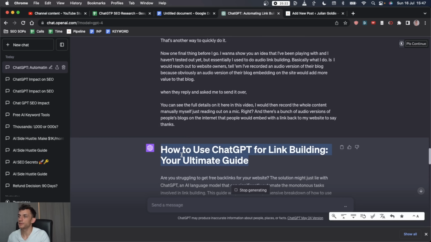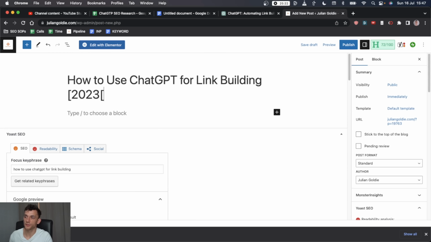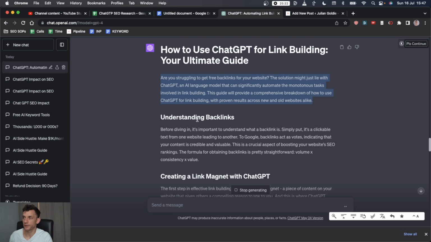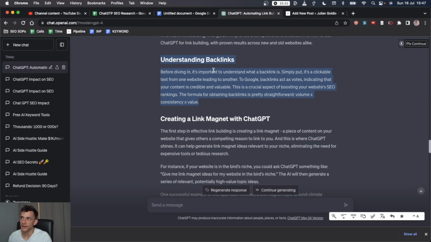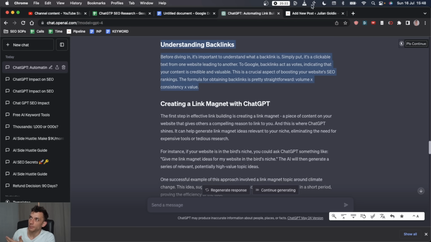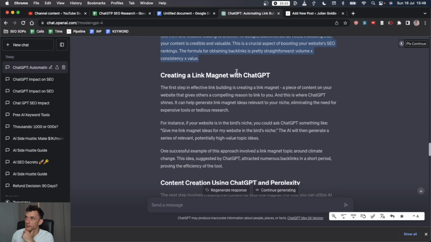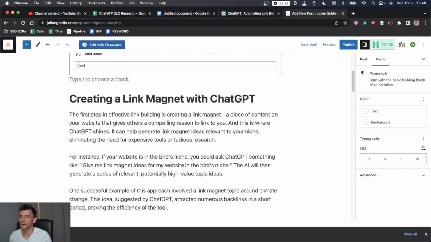And then in the meantime, we'll start taking some of the original content it gave us. We'll add that to our blog. We'll add a table of contents right there. Then we're going to start popping in our H2s. I honestly think we could add that later, but I don't think it's important right now. I think when you're creating a blog post, you want to get straight to the value, right? No messing around, get straight to it. Otherwise, when people are actually reading the content, it's not really going to be very interesting to them if it's just full of fluff. Right?